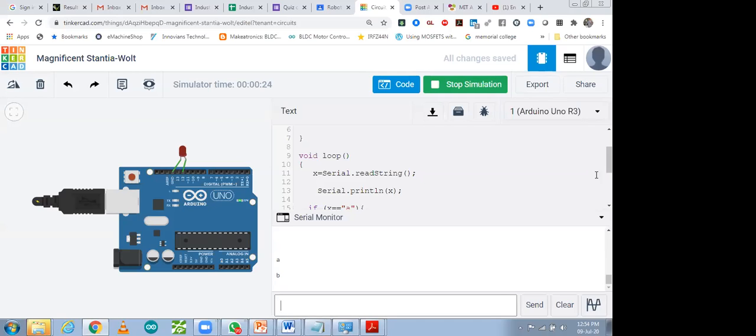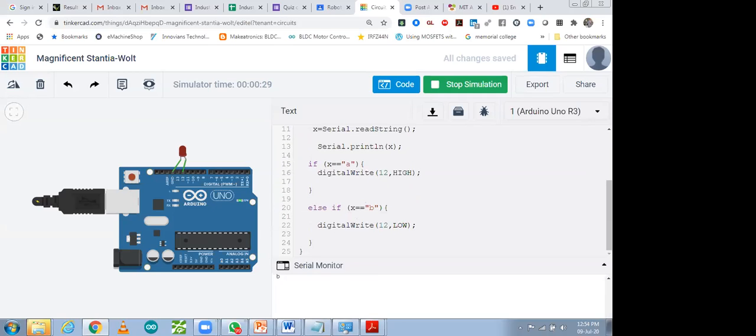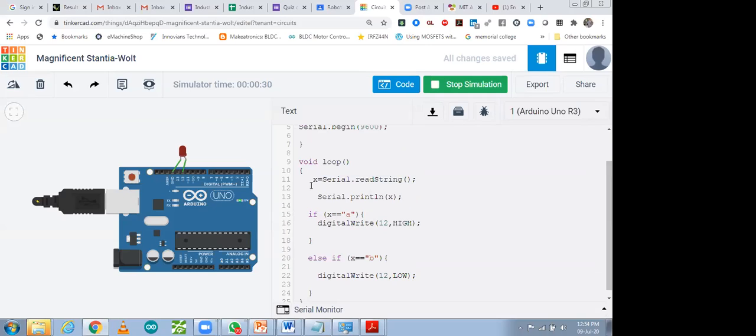So that same code we can upload. No need to do extra things like checking whether serial is available or not. That also we can do for advanced processing and doing it smoothly, but a very simple code you can make. This one is very simple. What I did, I am just reading the serial value, whatever string is coming on the serial monitor, I'm reading it, then printing it. And after that, I'm putting only an if condition and else condition, that we did previously also, nothing else. So now how you can interface it with the hardware.